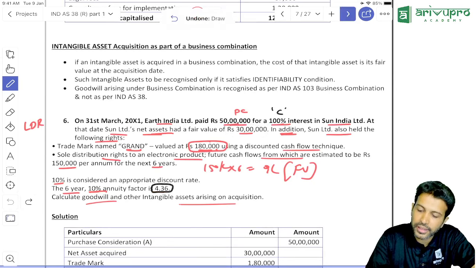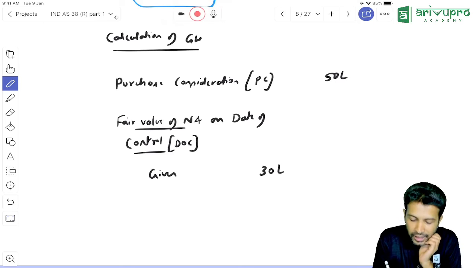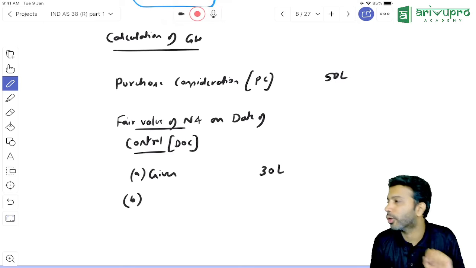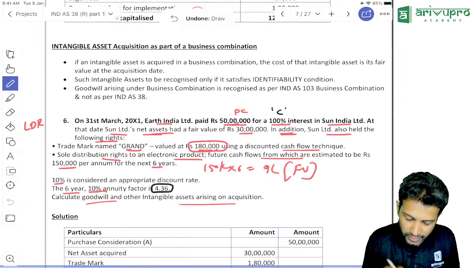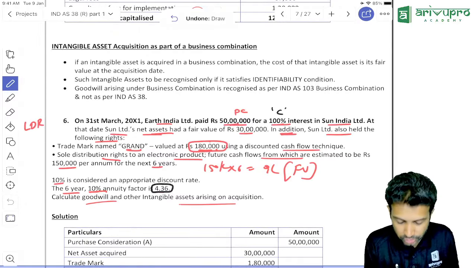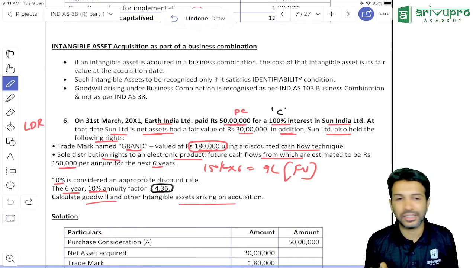The fair value of net assets given is 30 lakhs. Sir, is this the only net assets we have or do we have a few more? In addition to this 30 lakh, this particular company had two more assets. What are those? A trademark called Grand and sole distribution rights.